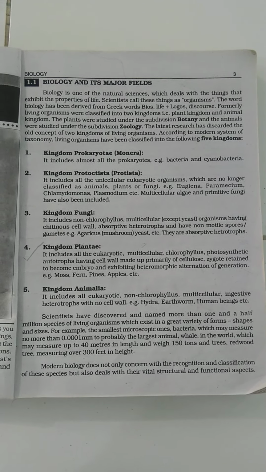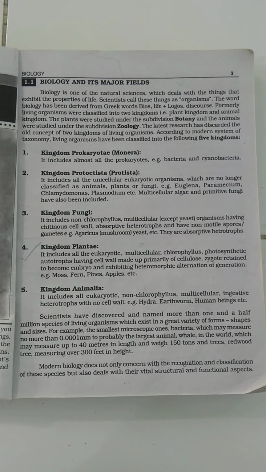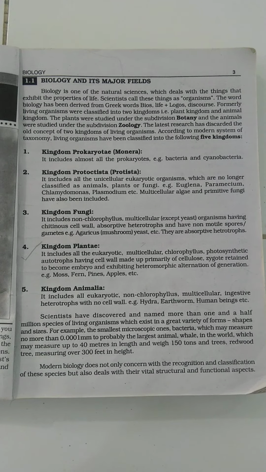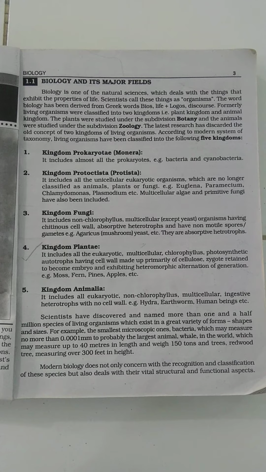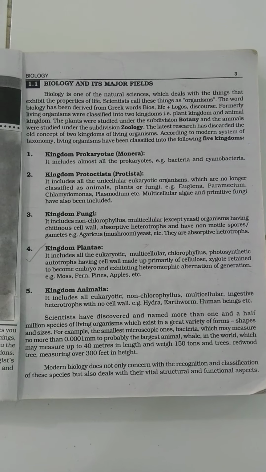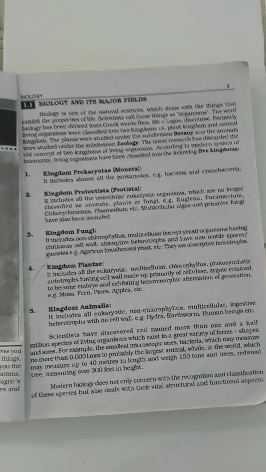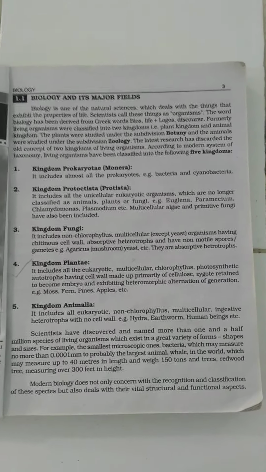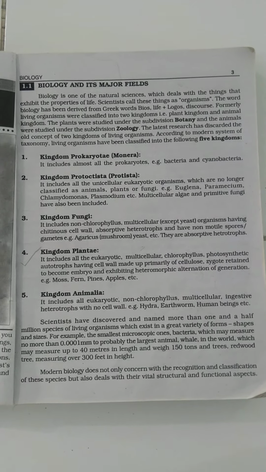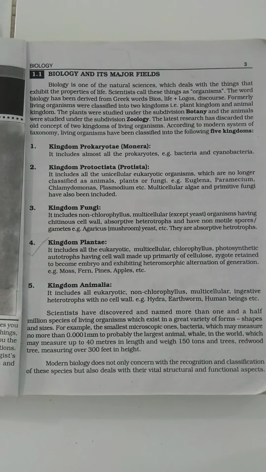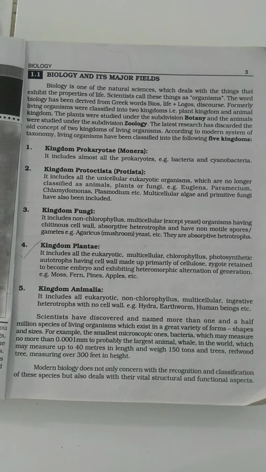Formerly, living organisms were classified into two kingdoms. You must remember that in previous times people were unaware of the other types of organisms, so they divided the organisms into only two major branches: plants and animals.